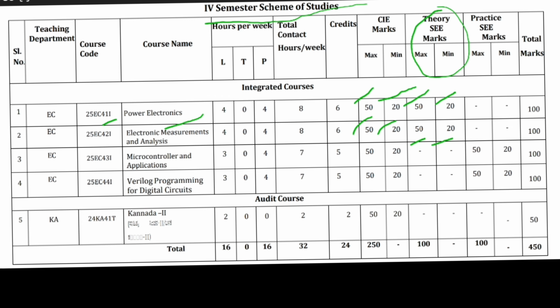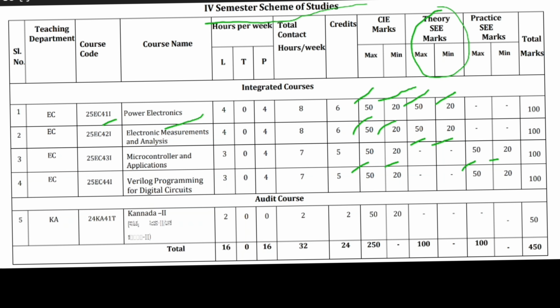Next, coming to the subject 25EC43I, Microcontroller and Application. It has a CIE, internal exam, maximum 50, and you have to score a minimum of 20. It has a practical exam. There is no written exam for this subject. The practical is for 50, and you have to score a minimum of 20 for passing marks.